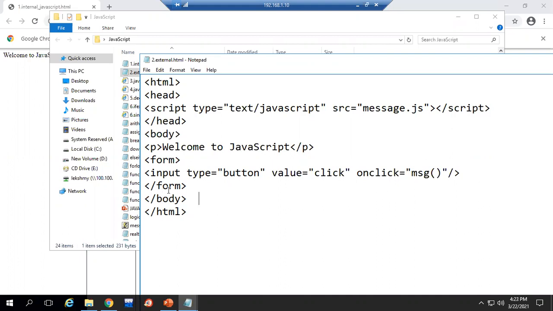Now inside your body, we have a paragraph and we created a form. You remember how to create a form? In that, input type equal to button, that also we have learned how to create a button, and its value is click. That means the name of the button will come as Click. And for the button, now we are giving some event. Event means when I click on the button, something should happen.